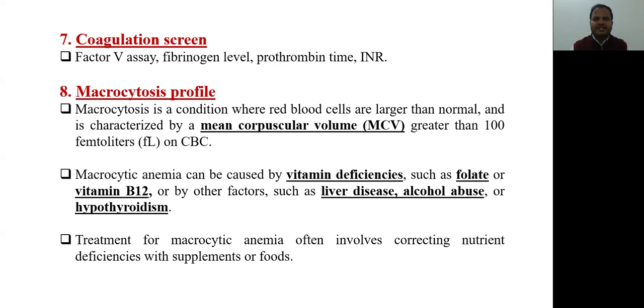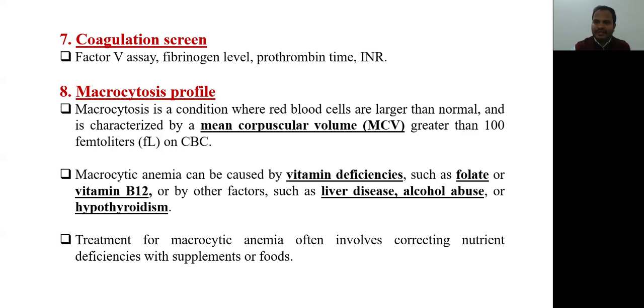The eighth investigation is macrocytosis profile, means if MCV is more than 100 in the CBC and we are looking the red cells are macrocytic, then what are the investigations should be done? Macrocytic anemia can be caused by vitamin deficiencies such as folate or vitamin B12 or by other factors such as liver disease, alcohol abuse or hypothyroidism.